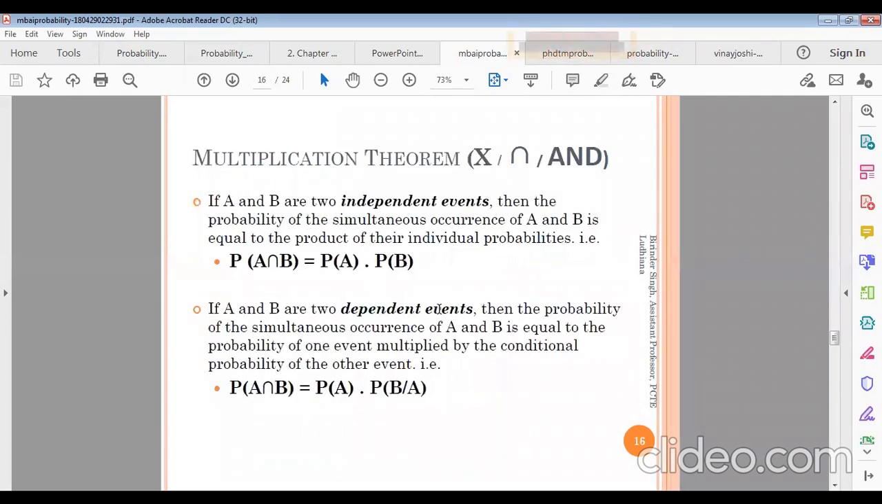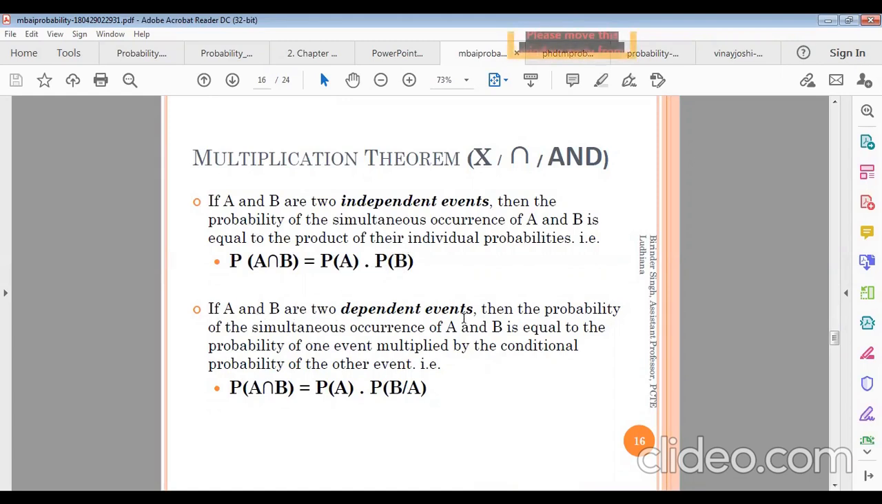And there are different multiplication laws and theorems. If A and B are independent events, then the probability of the simultaneous occurrence of A and B is equal to the product of their individual probabilities. If A and B are two independent events, then the probability of happening altogether, that means A intersection B, equals the multiplication of A and B happening independently. Okay, probability of A into probability of B.